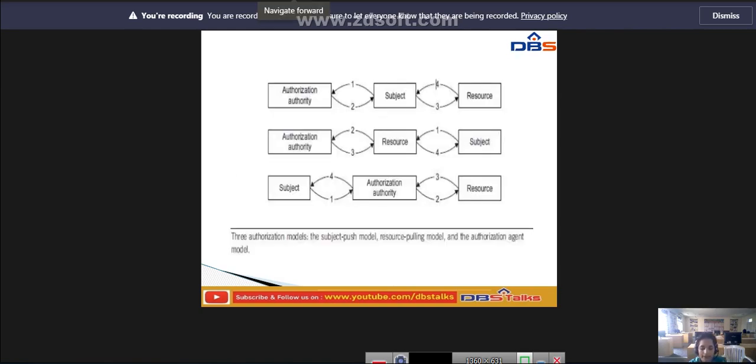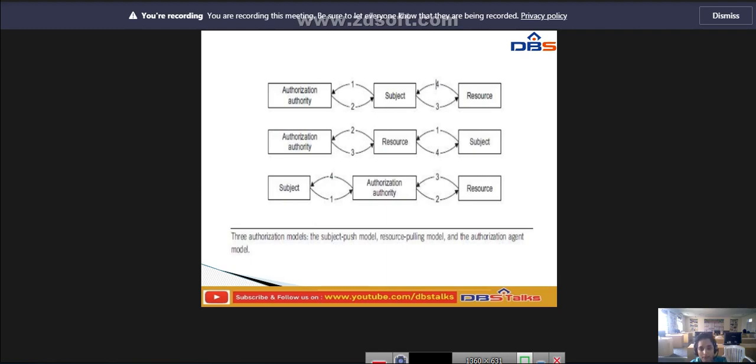So this is the diagram we have for the authorization models. There are 3 authorization models, involving the authorization authority and the subject.